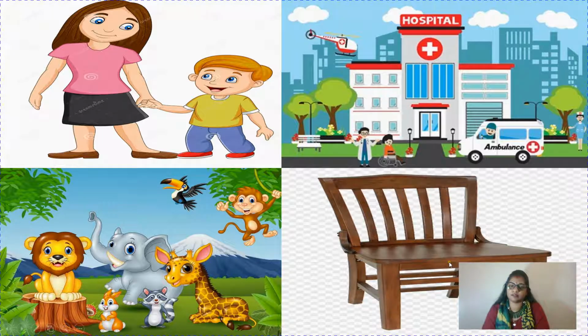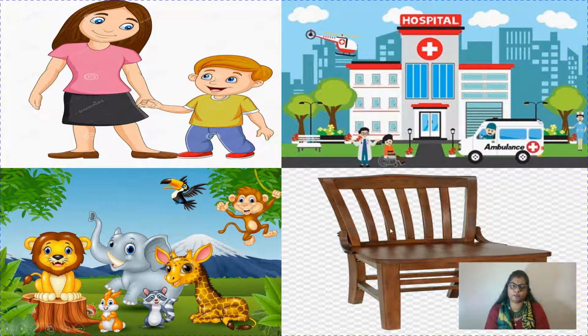And we can see in the third picture a bench. So what is it? It is a thing. It is a name of a thing. Like in the second picture we can see ambulance, trees, flowers, wheelchairs, helicopter. All these are things. So what have you learned here? We have learned the names of persons, places, animals or birds and things. Okay, so what is a noun? A noun is a name of a person, place, animal or thing.